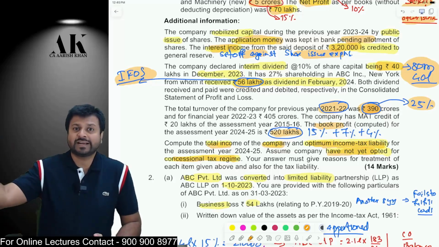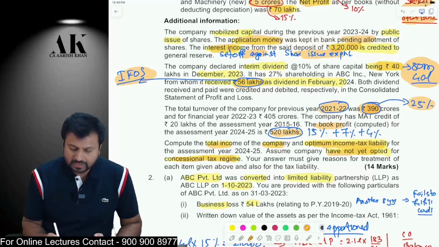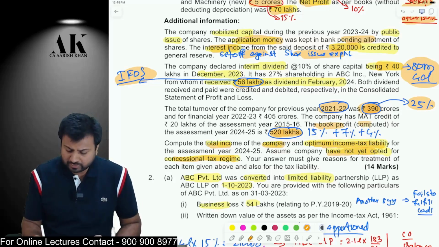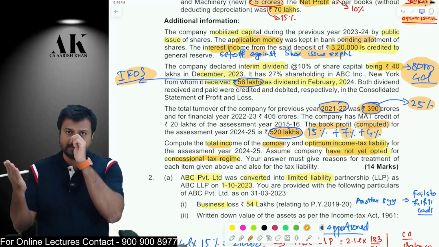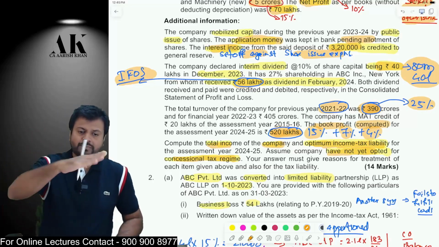Then we will compute the second calculation in the normal provision, that is book profit, that is MAT. 520 lakhs is my book profit, and they have directly given the computed book profit. On that, 15% MAT will apply, 7% surcharge because the book profit is more than 1 crore, and 4% cess. Then whichever is higher will be your calculation number 1. Now I am coming to calculation number 2.